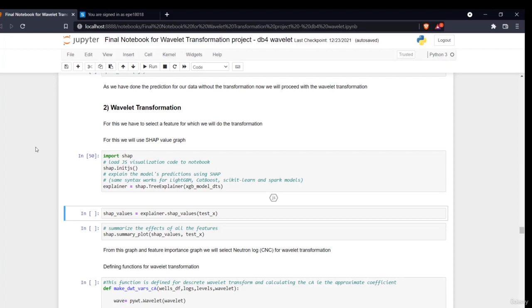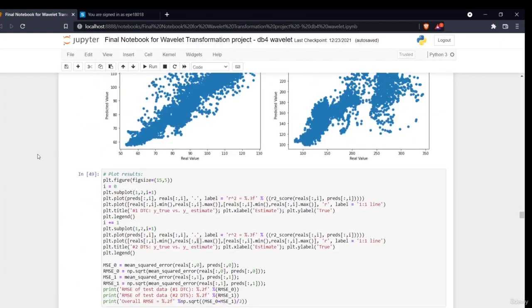How to do the wavelet transformation. Previously in our earlier videos, we did all of the feature engineering and data analysis, and we also predicted our shear and compressional wave velocities with the help of an XGBoost model. Now the next thing we'll be doing is transforming our data with the help of wavelet transformation.